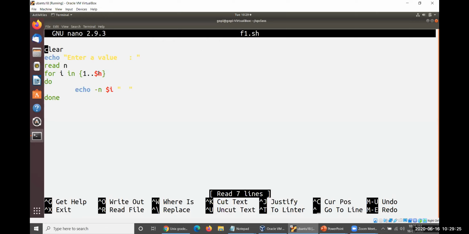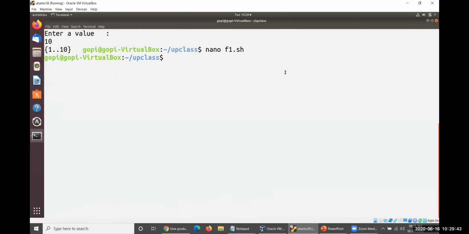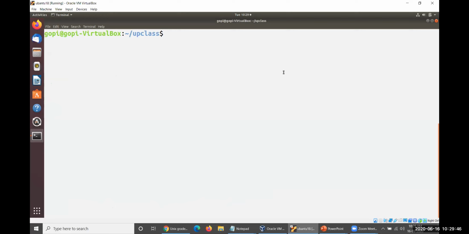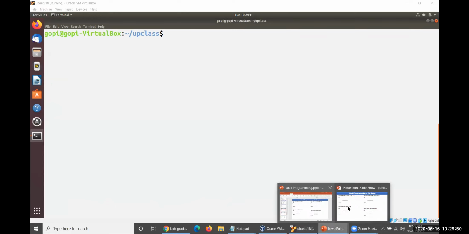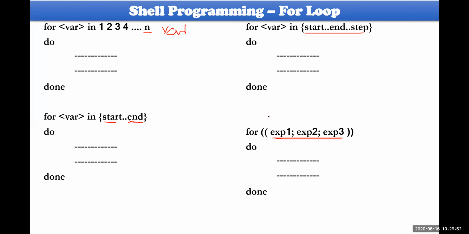So here you are not supposed to take any kind of variables here. These two must always be constant values. That's what you need to remember. These two must always be constant values. Okay. However, so this is what it is about the for loop here.